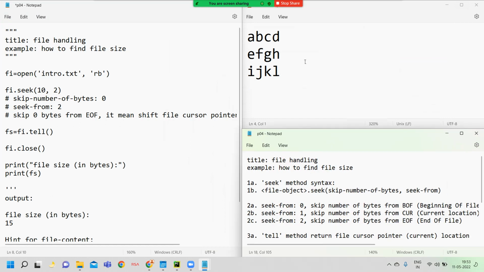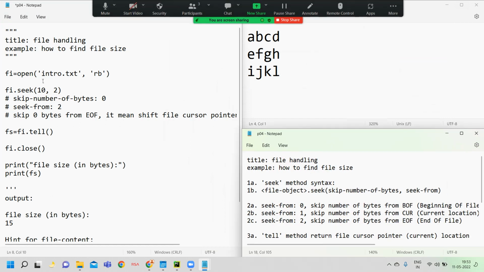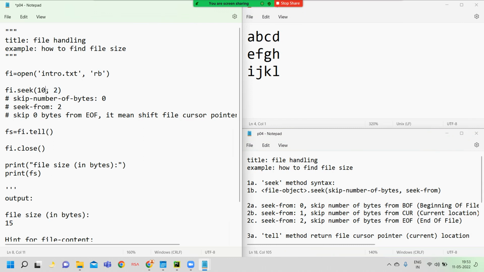Okay, this is wrong because here we mention end of file. Don't mention a positive value. Since the cursor blinks here, you can shift the cursor backward only. You can't shift the cursor forward because there is no position, no bytes, forward. So, sir, what is possible?